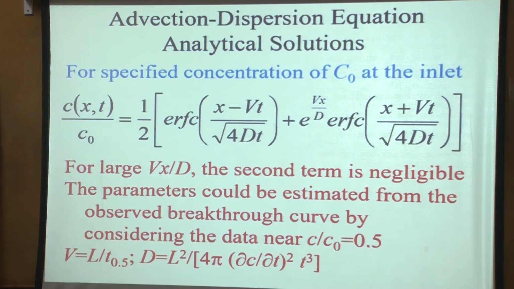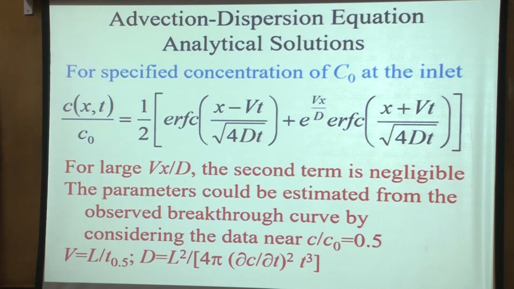So as somebody was asking, how do you measure the dispersion coefficient? One way is that you measure the breakthrough, because concentration measurement is much easier. So instead of measuring the dispersion coefficient directly, you are measuring the concentration, and using the derivative of that curve, the slope of that curve, and the time lag, you can estimate the velocity as well as the dispersion coefficient. So in the first tutorial, I think we would have this very rough estimate of L and V and D using this. So today you will be able to see.